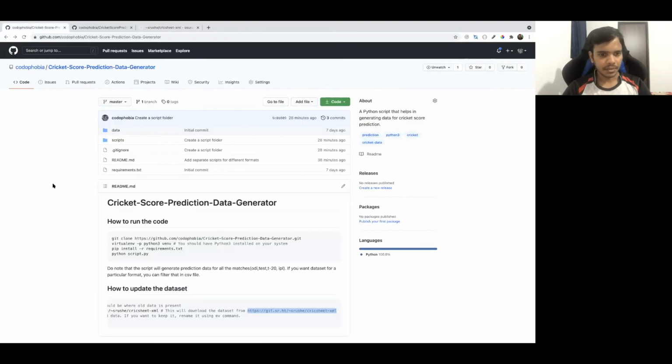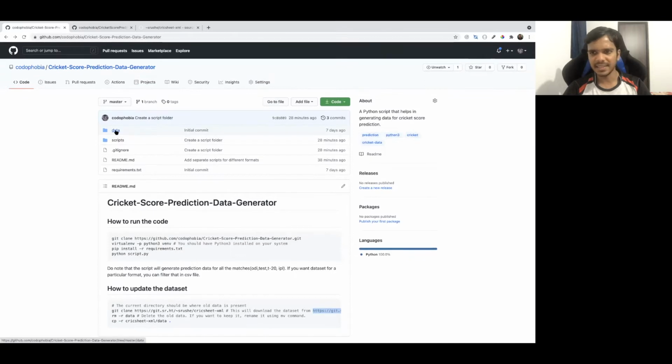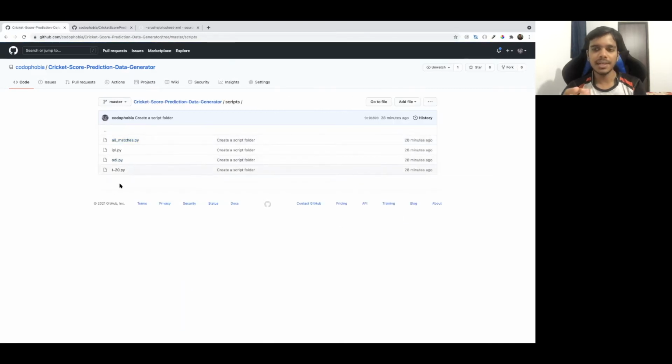I also have how to update this data. I will go to this after some time. This is the data section that I have downloaded from there itself. And next is the scripts. This is very important.